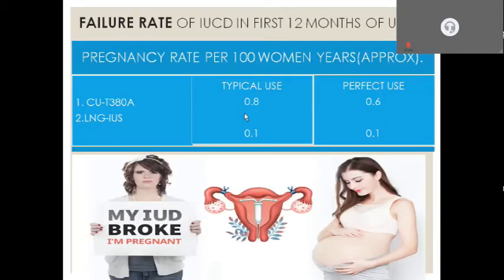The failure rate of IUCDs is more in the first 12 months of use. For Copper T 380A, the failure rate is 0.8 per 100 women years in typical use and 0.6 per 100 women years in perfect use. And for LNG, that is levonorgestrel-containing IUCD, it is 0.1 per 100 women years in typical use and 0.1 per 100 women years in perfect use.